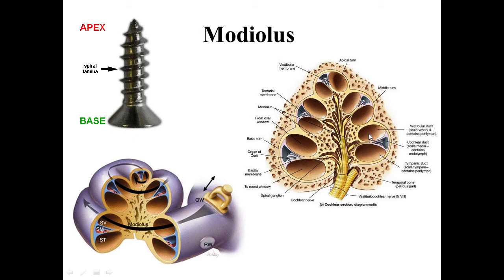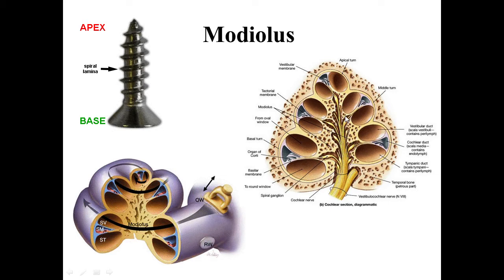Now this is the coronal section of the cochlea, showing the cross sections of the cochlear canals. In the center is the modiolus, and this modiolus consists of fibers of the cochlear nerve.